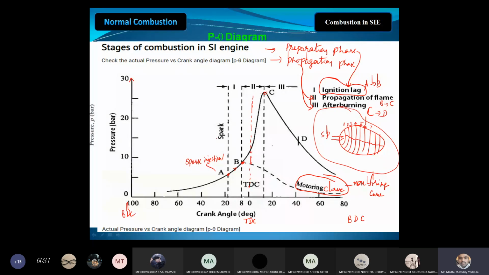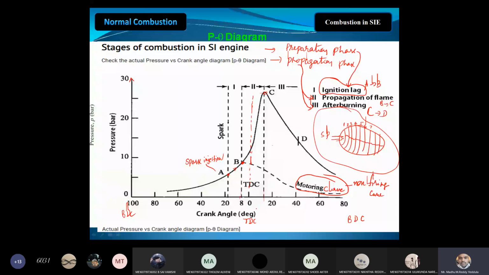And we can see that the flame propagation starts at what angle? 8 to 10 degrees before TDC and ends after TDC, approximately 15 degrees after TDC. What is the total crank angle here? This is 8 plus this 15, total 23 degrees for the second phase.